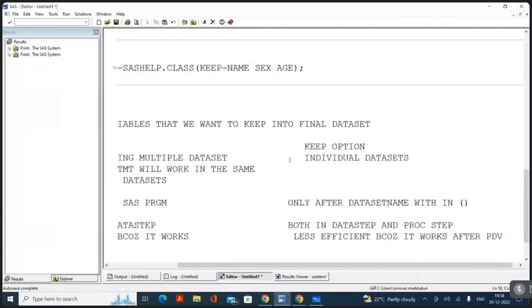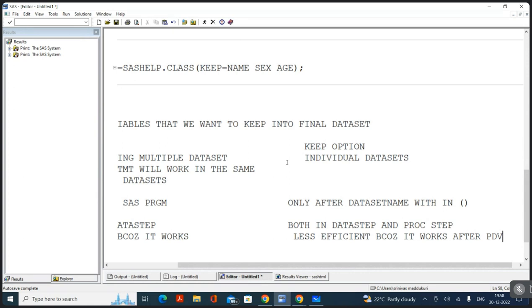Clear, everybody? This is a very important question you'll get: what is the difference between a statement and an option? All statements work before the PDB, all options work after the PDB. And if it works before the PDB, it is more efficient because SAS will do less work.